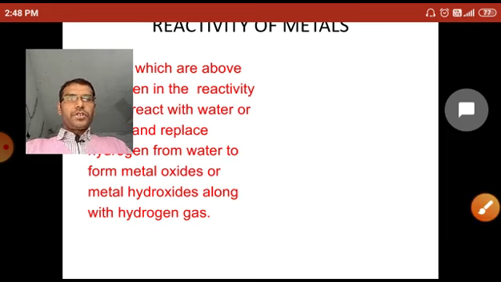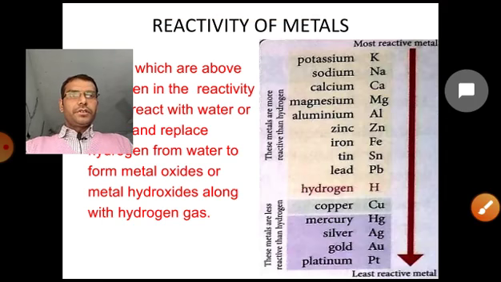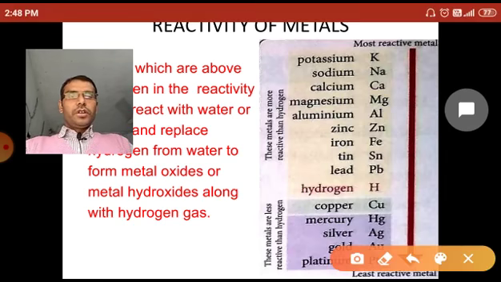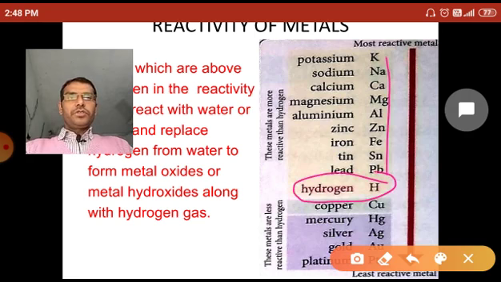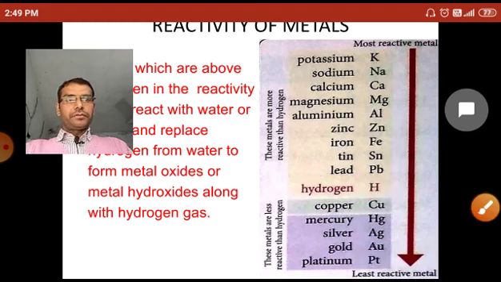Let's see the series of the metals. Now this is the metal activity series. This one is hydrogen. So the metals placed above hydrogen are more reactive than hydrogen. So they react with water or steam to liberate hydrogen gas and form the metal oxide or metal hydroxide.